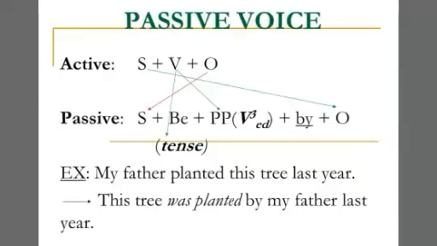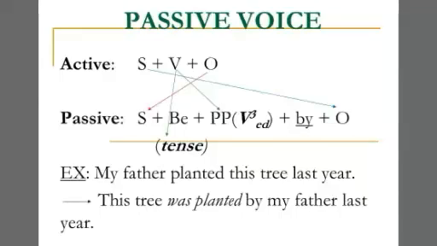Look at the third sentence. My father planted this tree last year. Here active voice pattern or structure is S plus V plus O, and the passive voice structure is S plus B. B means helping verb of to be plus past participle V3 plus by plus O. Now let's convert it. Step 1, subject my father, object this tree, verb planted.